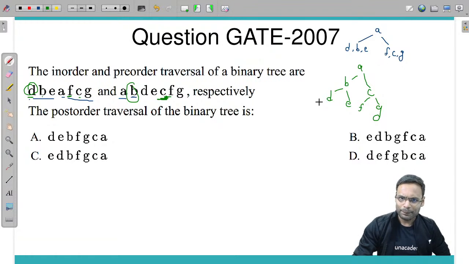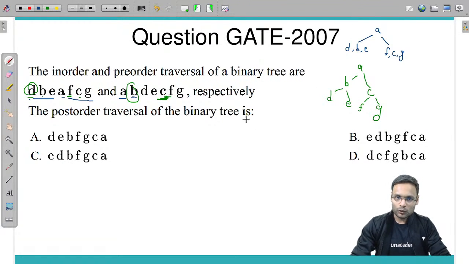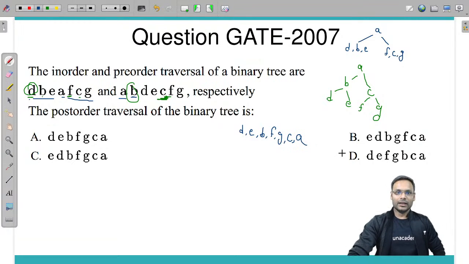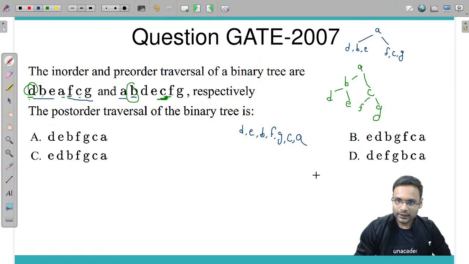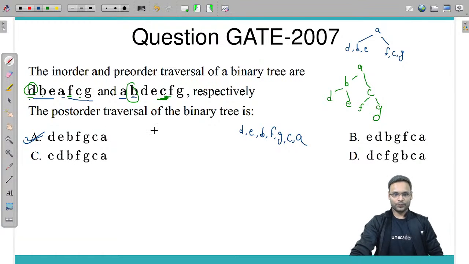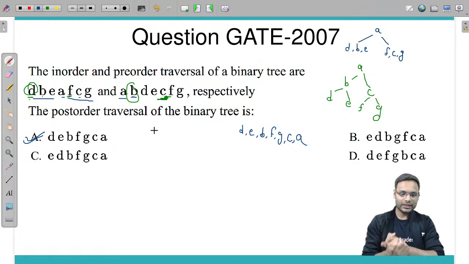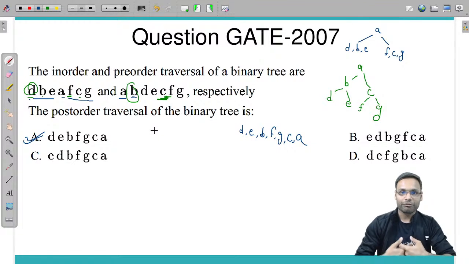Pre-order traversal: ABDE, in-order traversal is DBE, AFCG. Yes, correct. Post-order traversal is what? Post-order traversal is DEB, then FGC and A. DEBFGCA. Option A seems correct. Option A is correct. Yes, Subhashri, yes, correct. Okay, fine.